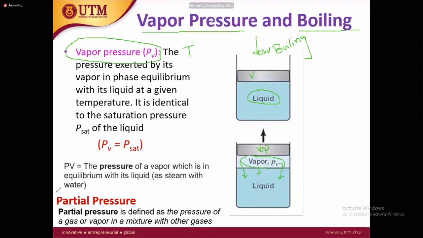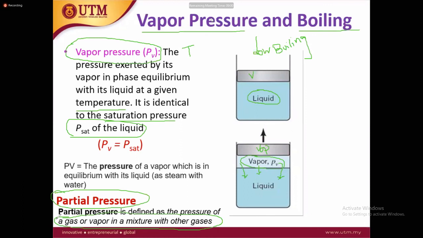Partial pressure is the pressure of a specific component inside a mixture. For example, you have 3-4 fluids together, a gas or vapor mixture. If they mix together, then every vapor or gas has its own pressure. So the individual pressure is called the partial pressure, and the vapor pressure is the total pressure of the vapors exerted at the fluid surface. This is how we can define the difference between the vapor pressure and the partial pressure.